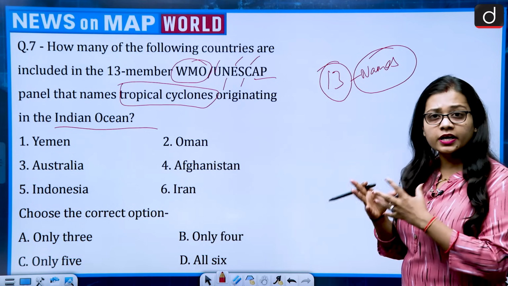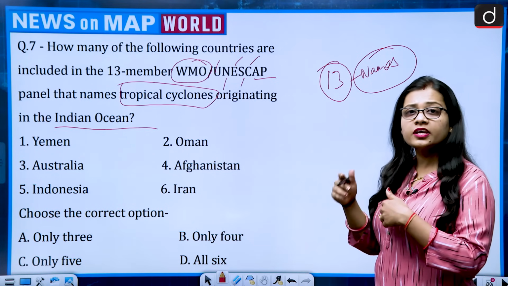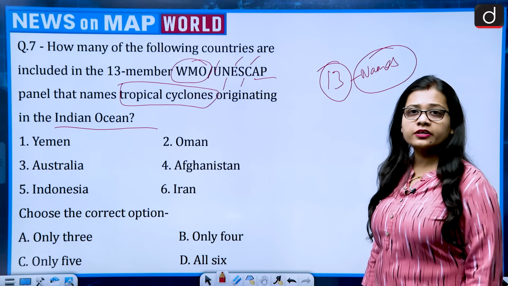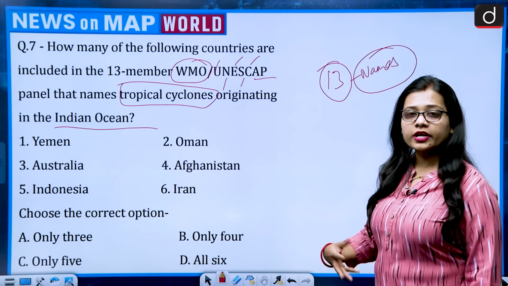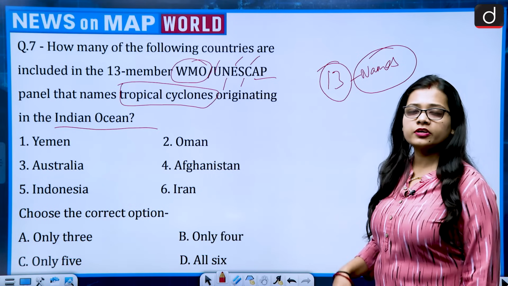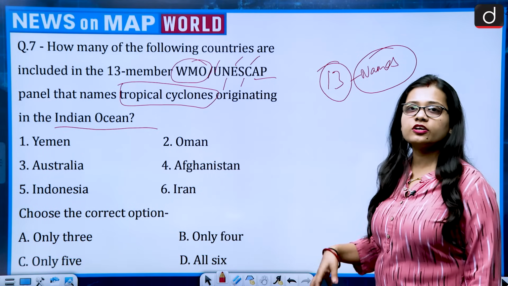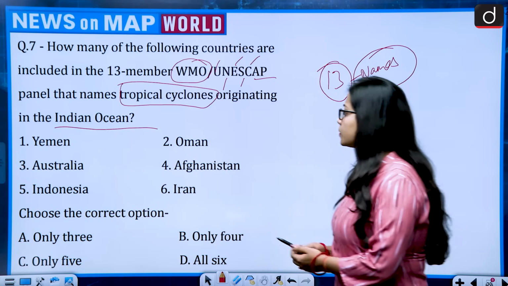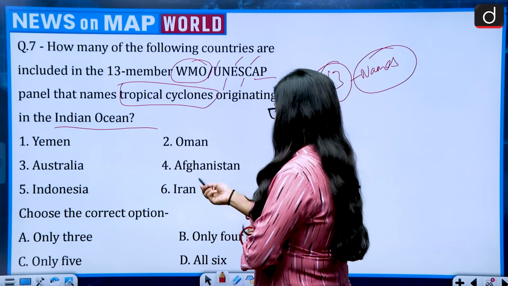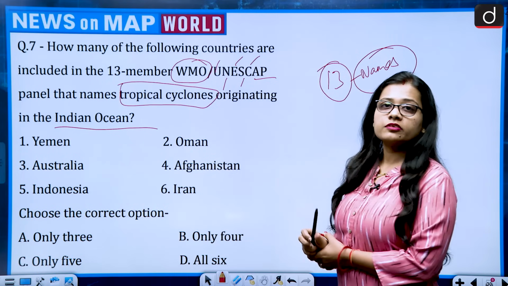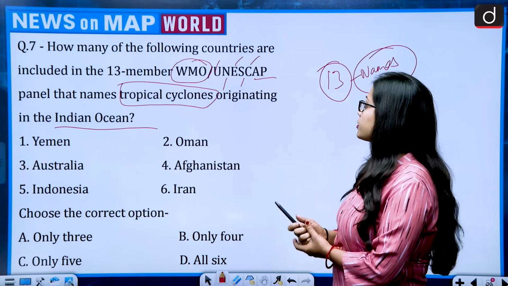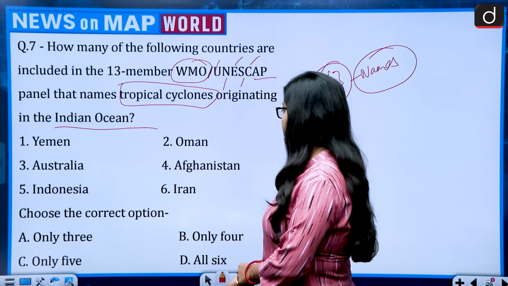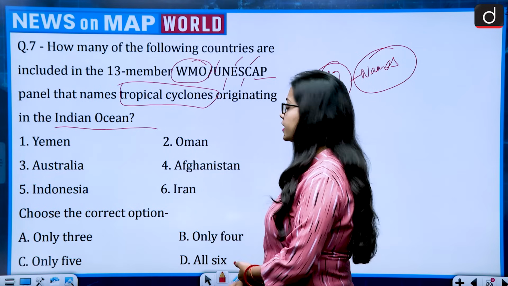So these 13 countries, a panel of 13 countries, give names, and the names for the cyclones are selected on a regular basis. Each country suggests certain names, and then names are given from those lists. There are 6 countries given, and out of these 6 countries, which all belong to the 13-member WMO UNESCAP panel? These are Yemen, Oman, Australia, Afghanistan, Indonesia and Iran.